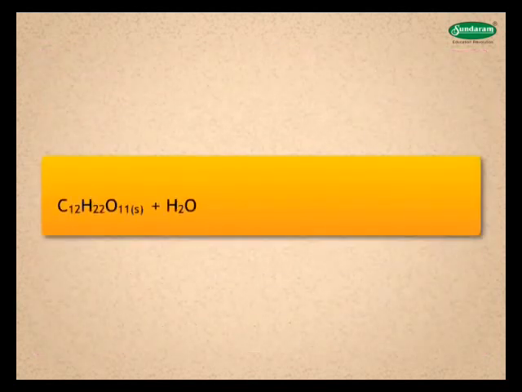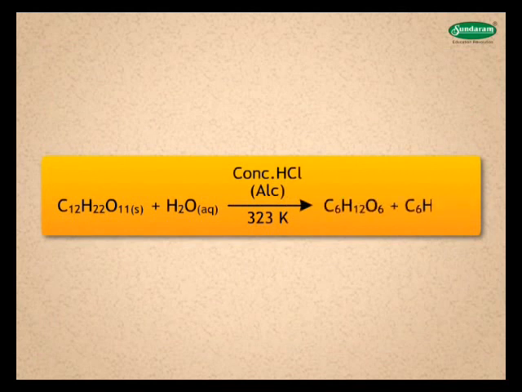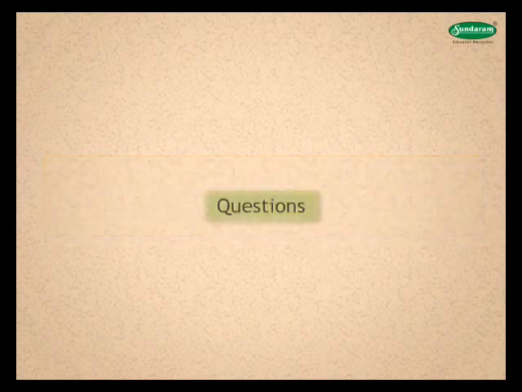The conditions of the reaction, if any, are to be indicated above and below the arrow between left side and right side. For example, in the given equation, 323 stands for temperature. Reaction takes place with alcoholic concentrated hydrochloric acid, which is shown above the arrow.